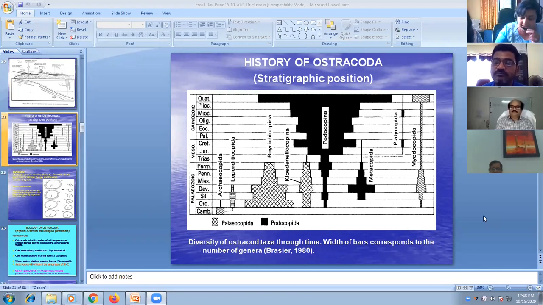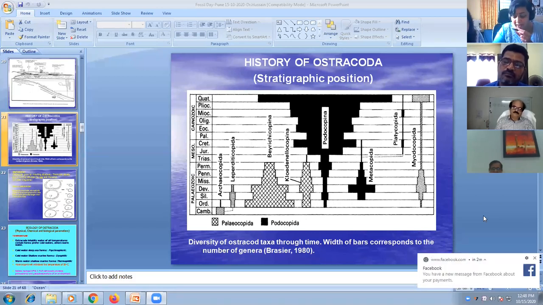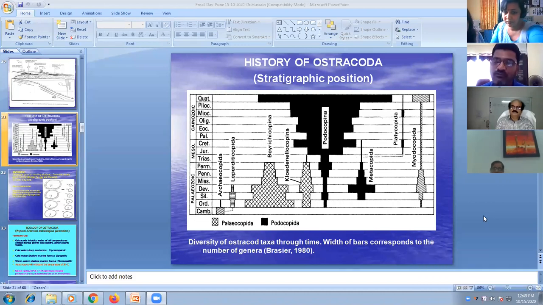The next question: you said the ornamentation varies with the kind of pollutant, but did not say more. Can you throw some light on how the ornamentation changes with different kinds of pollutants? Yesterday, when the doctor was explaining about pollution, industries are generally located on the banks of rivers and coastal areas. These industry people discharge their effluents, sometimes treated, sometimes untreated.